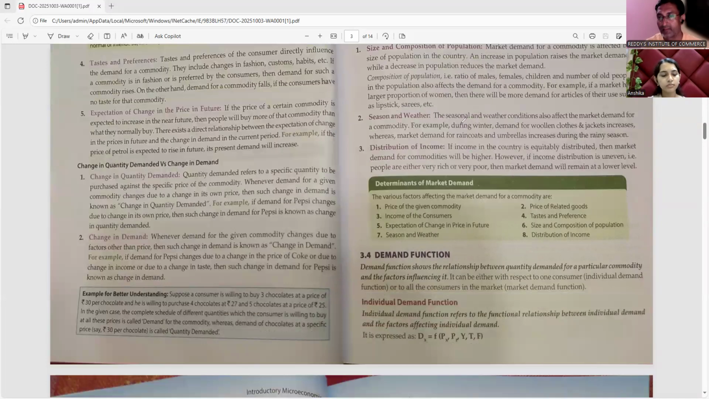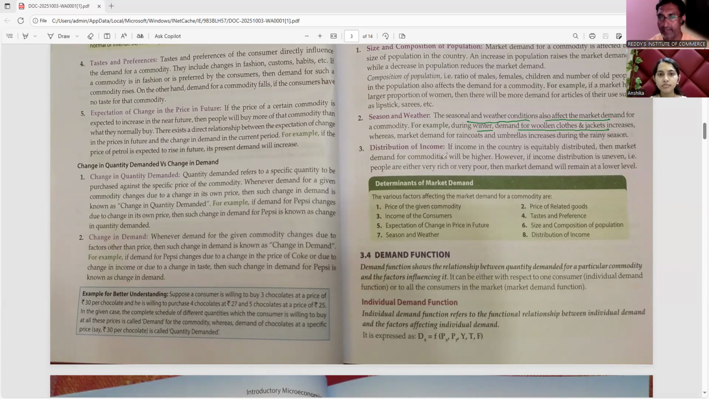Season and weather. The seasonal and weather conditions also affect the market demand. For example, during the winter, demand for woolen clothes and jackets increases. You can take another simple example: during the rainy season, umbrella demand is more than in the summer season.